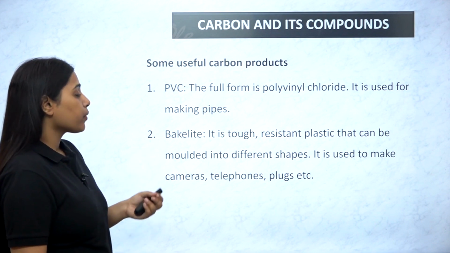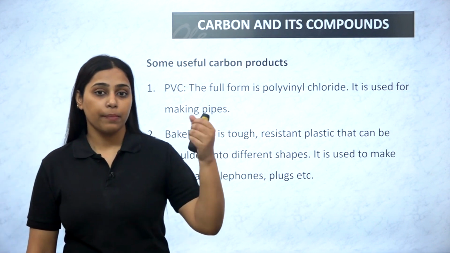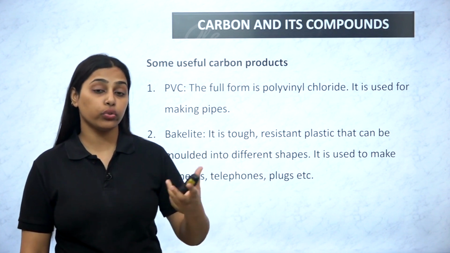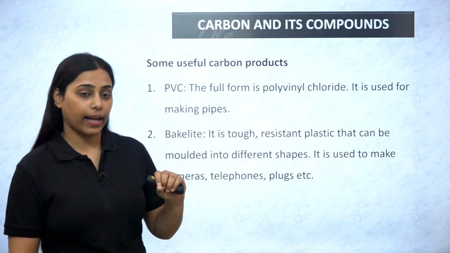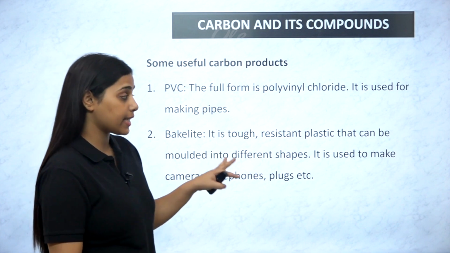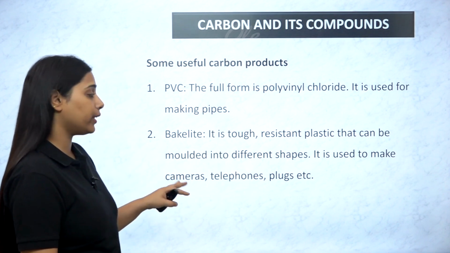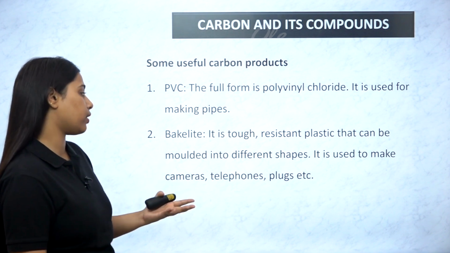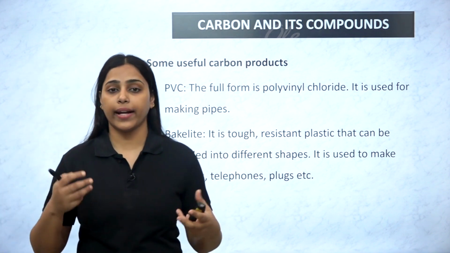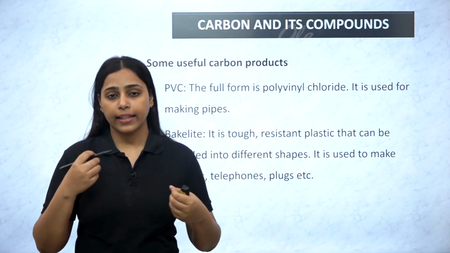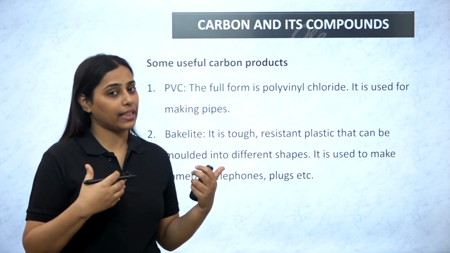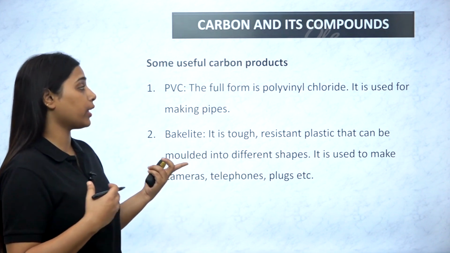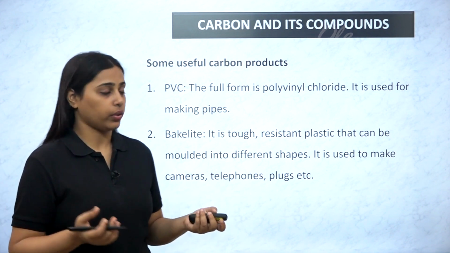Bakelite is also there. The handles of metal containers which you use for cooking have this bakelite. It's a tough, resistant plastic which can be molded into different shapes. It is used to make cameras, telephones, plugs, etc. Wherever insulation is required, bakelite is used. These are also polymers, and they are made up of carbon.